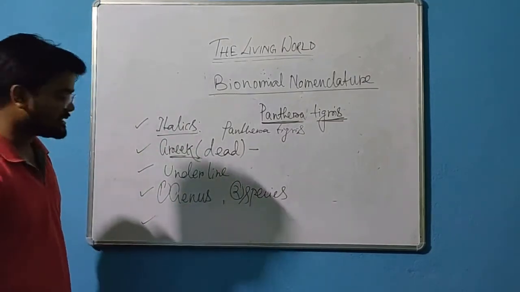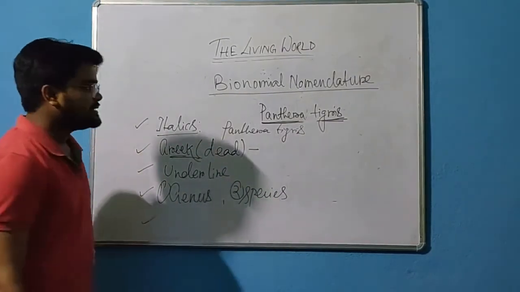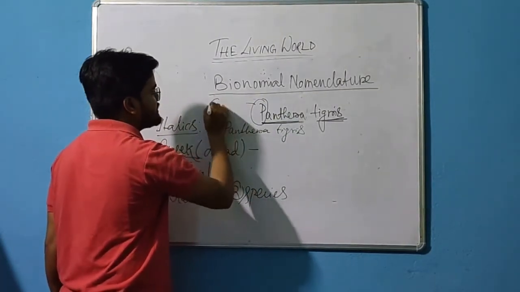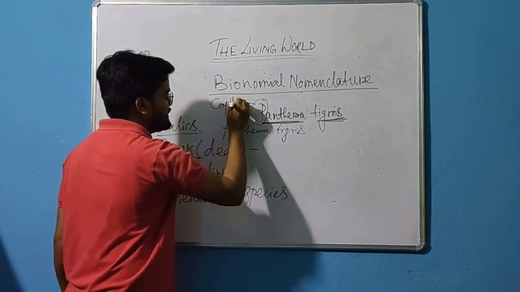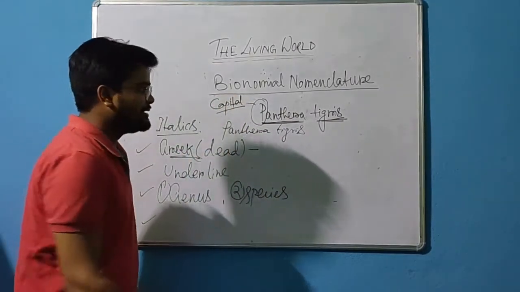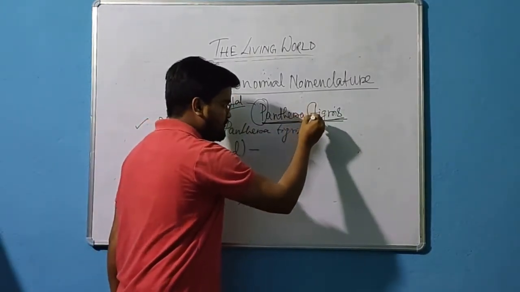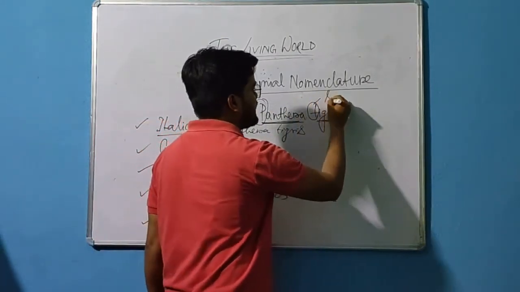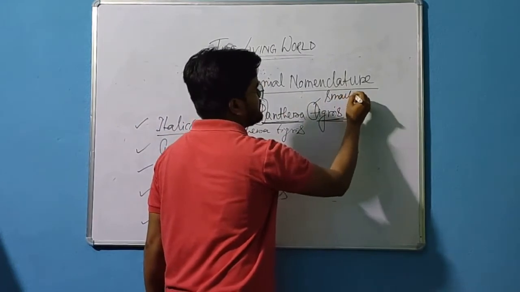Next rule is that the first letter of the genus should be written in capital. Correct? And the first letter of the species should be written in small.